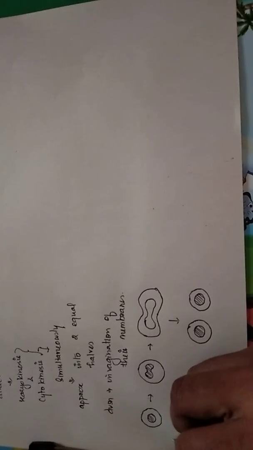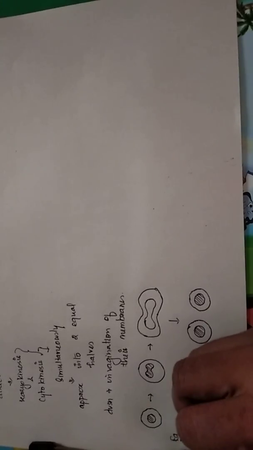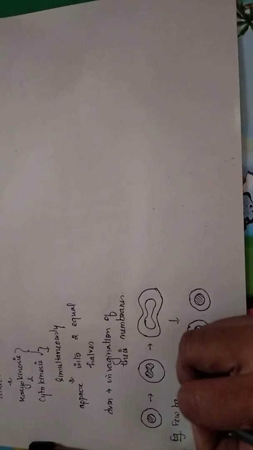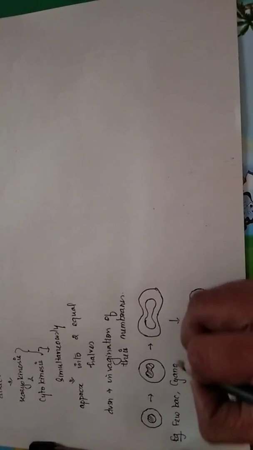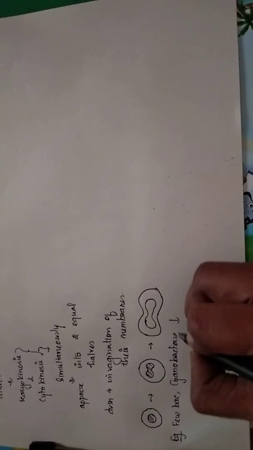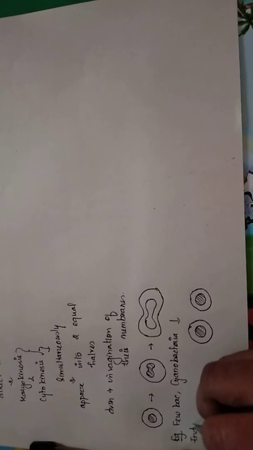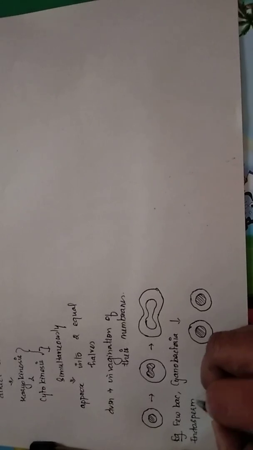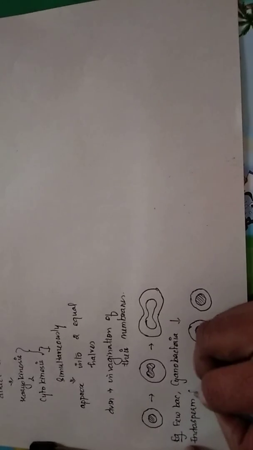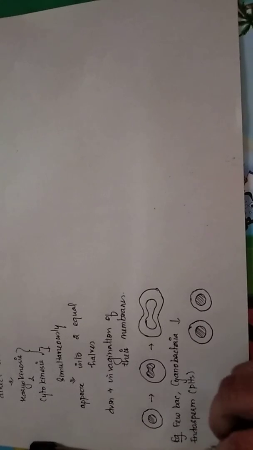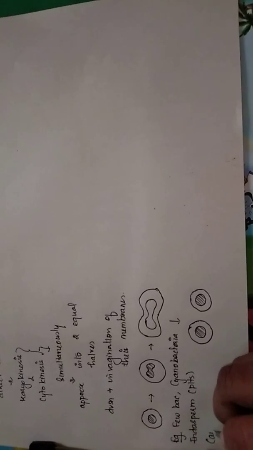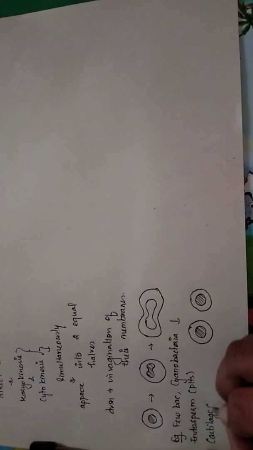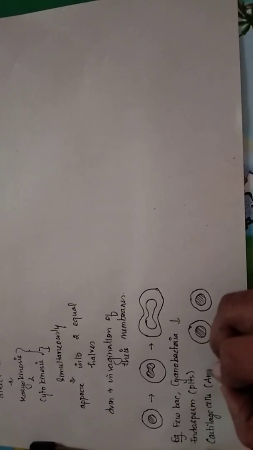This is approximate division: two equal sized cells with their own nucleus. Examples of cells undergoing amitosis are a few bacteria, cyanobacteria, and in plants, endosperm division can be by amitosis, and in animal cells, cartilage cells divide by amitosis.